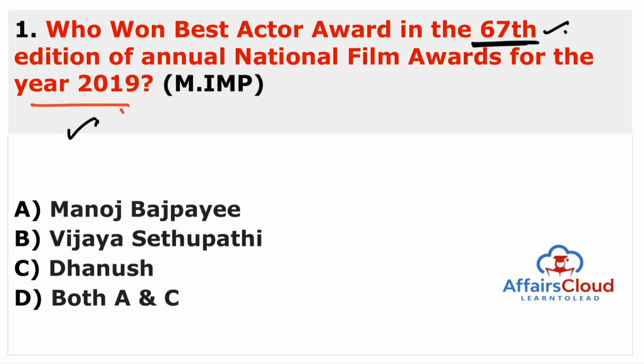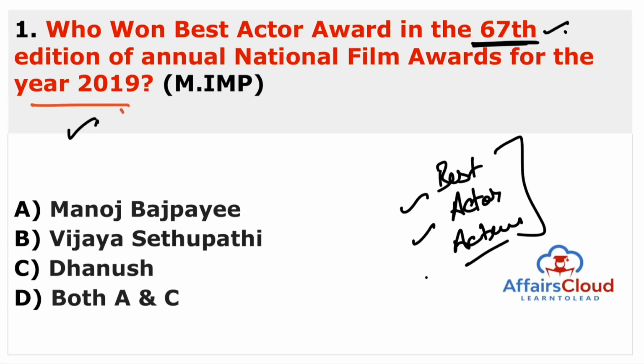So guys, two or three things are very important under this section. One is the best direction, best actor, and best actress. These three things are the most important things under these national awards. So we are talking about the best actor. Best actor is Manoj Bajpayee and Dhanush. So the answer of this question is both A and C. So it means the answer is D.